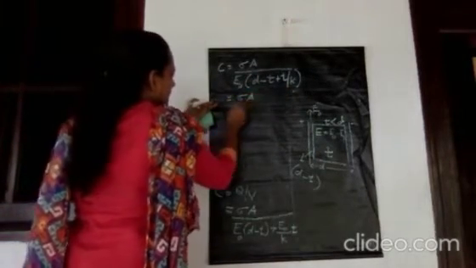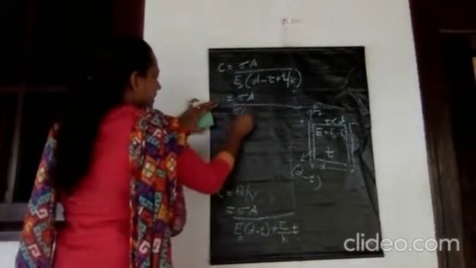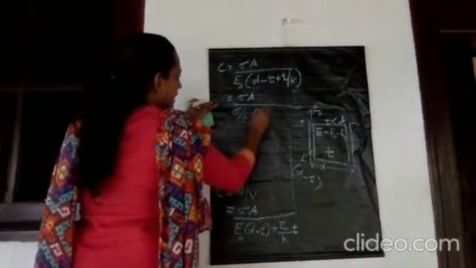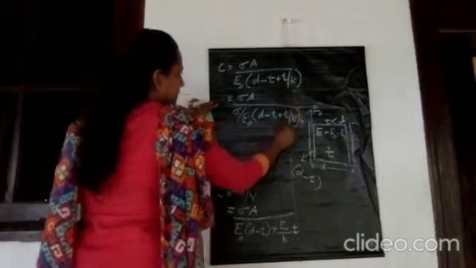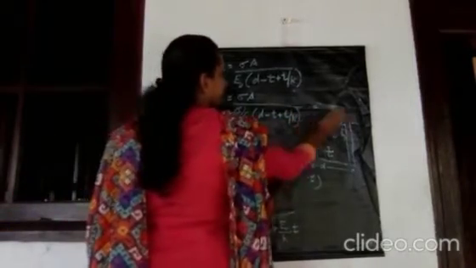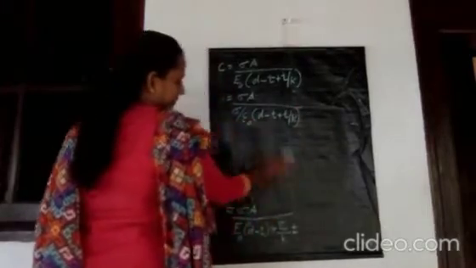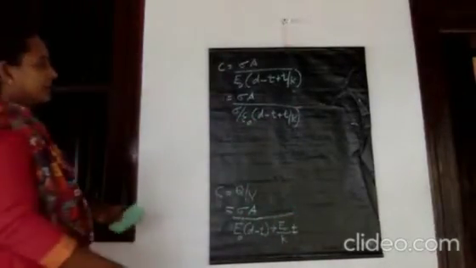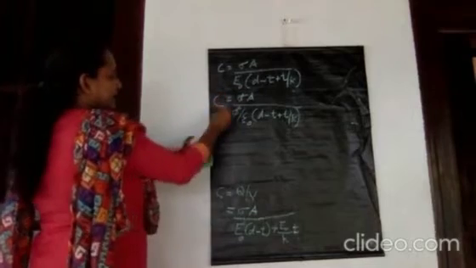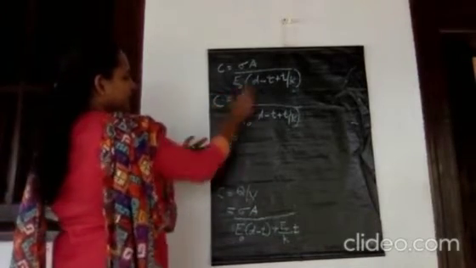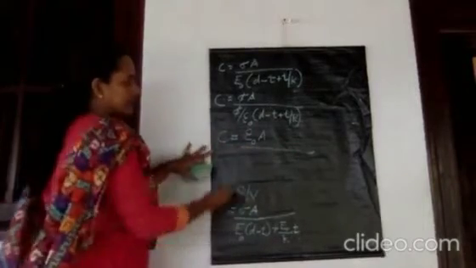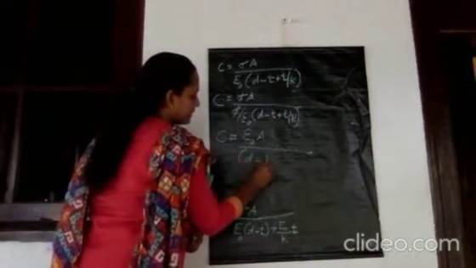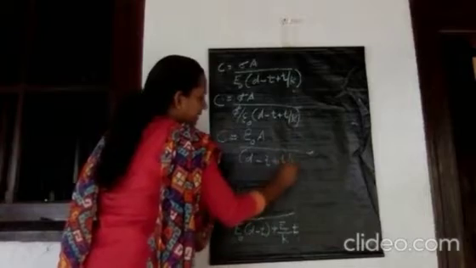Therefore it becomes sigma A divided by sigma by epsilon 0 into D minus T plus T by K. Sigma gets cancelled. Therefore C is equal to epsilon 0 A divided by D minus T plus T by K.